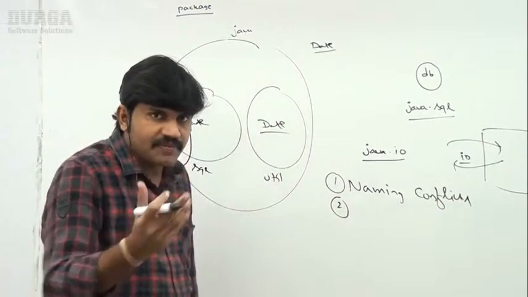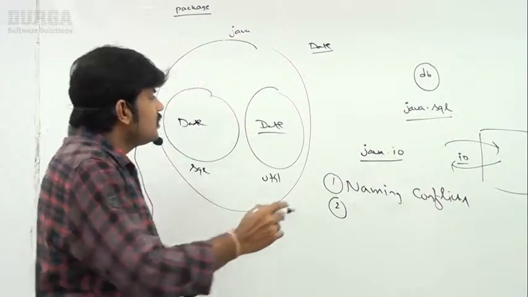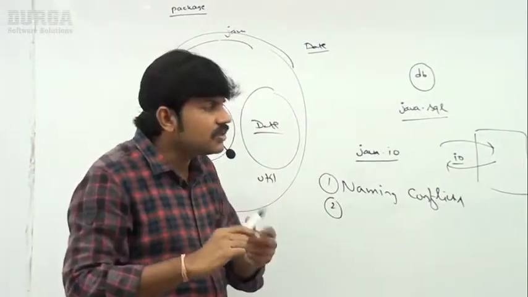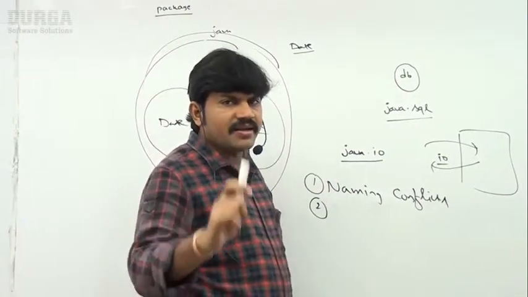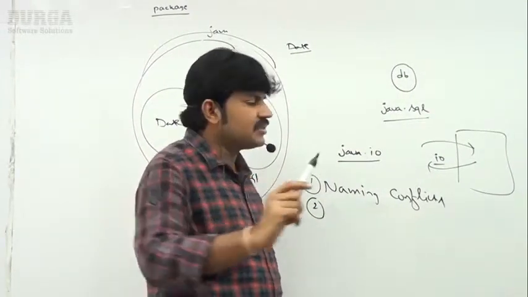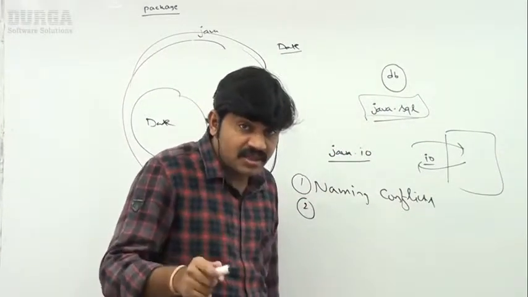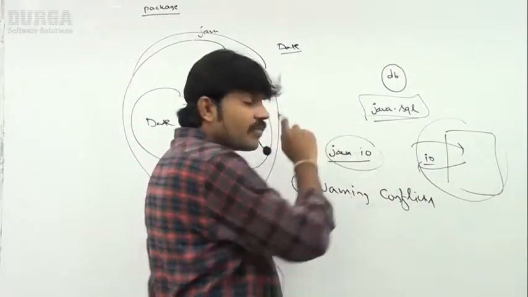Uniqueness, unique identification will be there for our components. Next, sir, related things we can group. The best example is database related: all the classes and interfaces required for database operations are present inside the SQL package. All classes and interfaces related to IO are present inside the IO package.